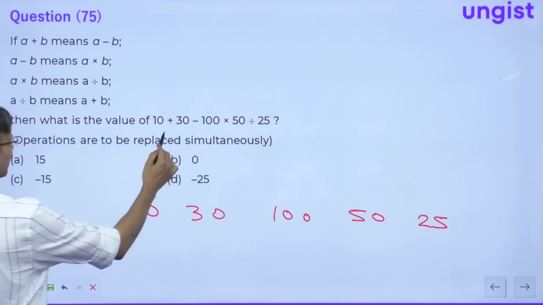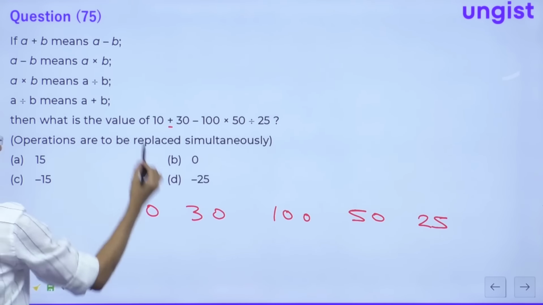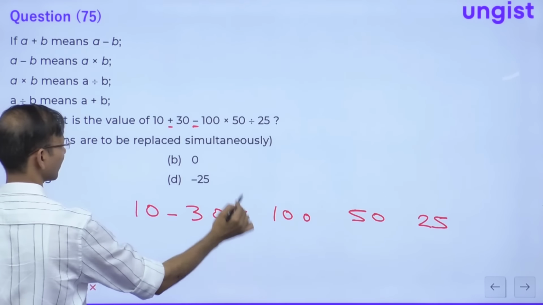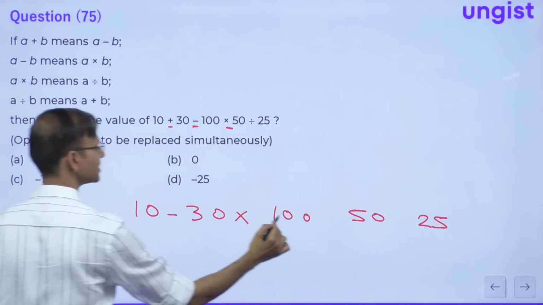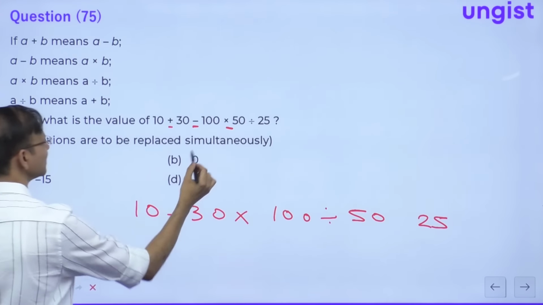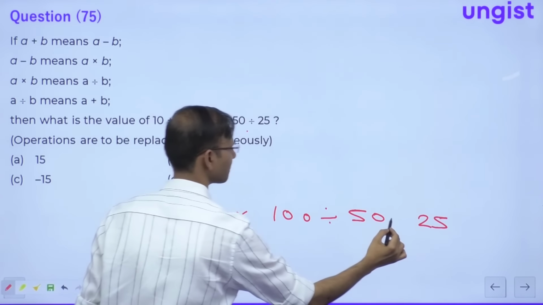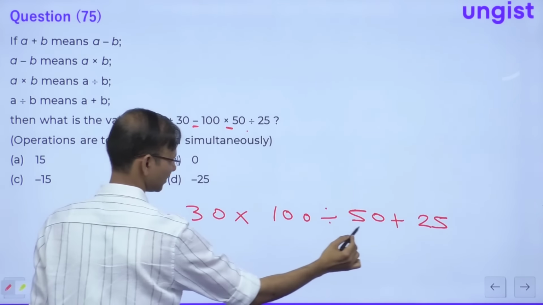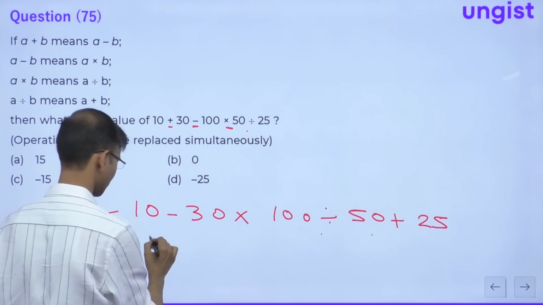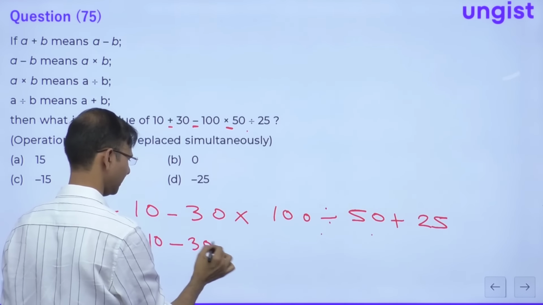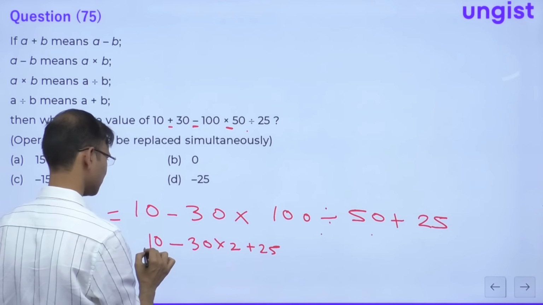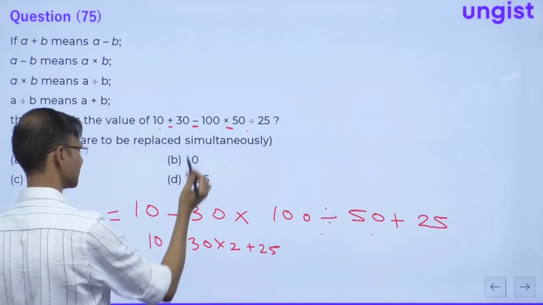So now tell me, what does plus mean? Plus means minus. Minus means product, product means division, and division means plus. All right. So BODMAS: 200 minus 30 into 2 plus 25. So this is 10. I'm sorry, 100.